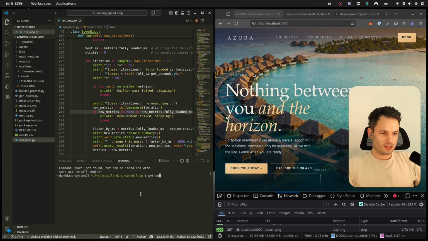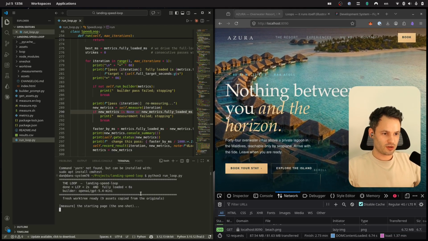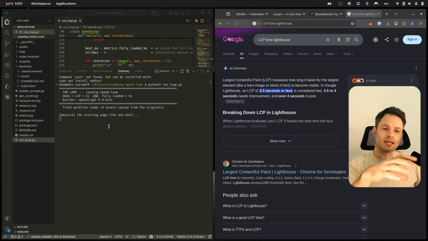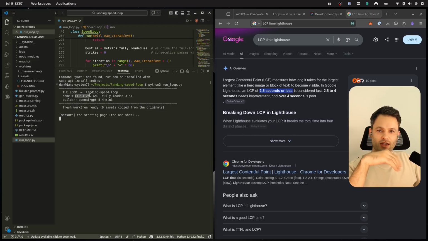So to run the loop, all I need to do is start the Python function. So I'm just going to do that now. For the metrics that we're defining as done here, we're using largest contentful paint, and that is this target over here, which is under 2 seconds. What that means is that when we hit the landing page, we want the image and the video showing in the background to load within 2 seconds. And then fully loaded means that the entire web page, all the images, everything should pop up within 6 seconds. For this test, we're going to be using GPT 5.4 mini. You can use whatever model you want in OpenCode to run this kind of experiment.